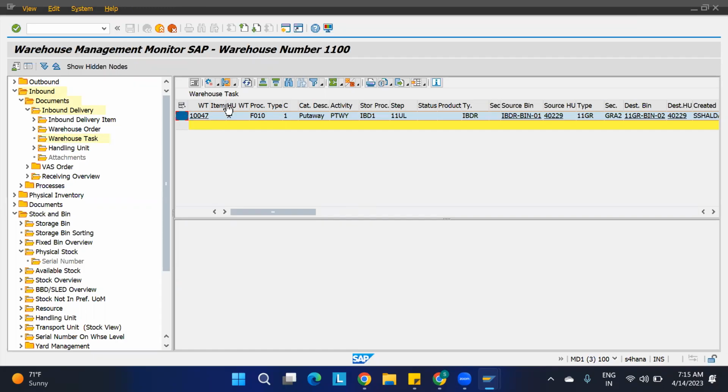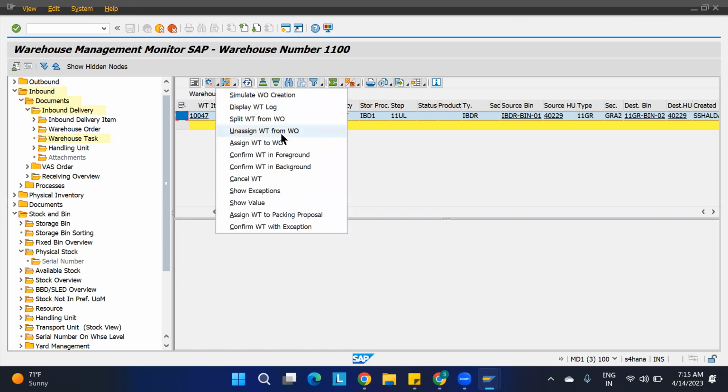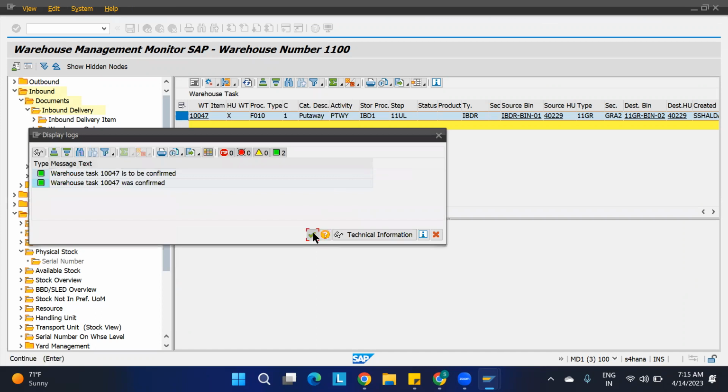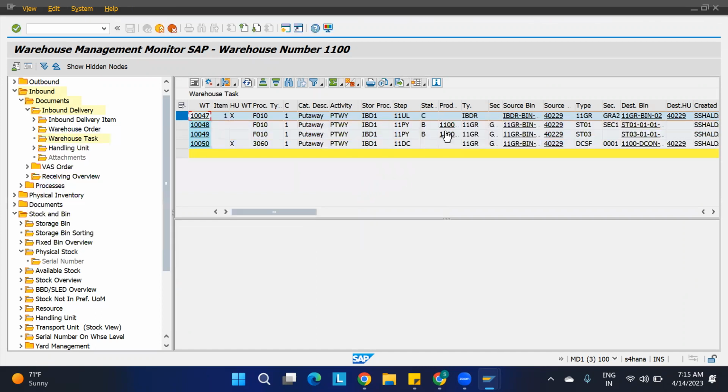Okay, if I'm confirming it, how many warehouse tasks will be generated here? 3 warehouse tasks, because we have ticked the HU, and the product warehouse task only when it is going for the deconsolidation, like that we have said. So that is why it is creating 3 different warehouse tasks here. These 2 are for the product warehouse task, and this is the HU warehouse task. Okay. However, we have taken it in the palette. So I'll just select this and I'll say confirm it.